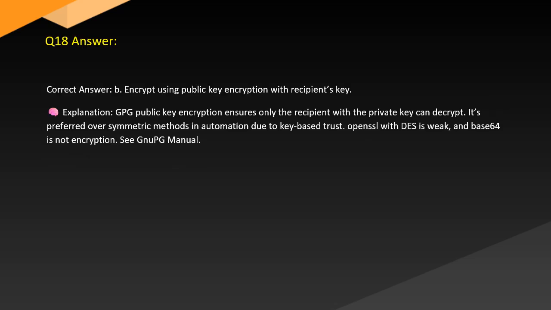Answer. Correct answer: B. Encrypt using public key encryption with recipient's key. Explanation: GPG public key encryption ensures only the recipient with the private key can decrypt. It's preferred over symmetric methods in automation due to key-based trust. OpenSSL with DES is weak and base64 is not encryption. See GNU manual.